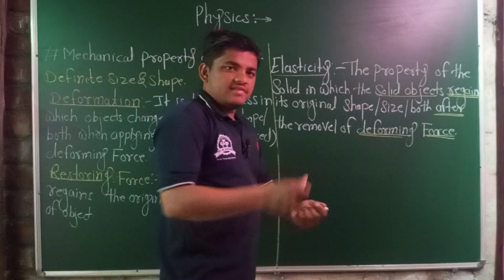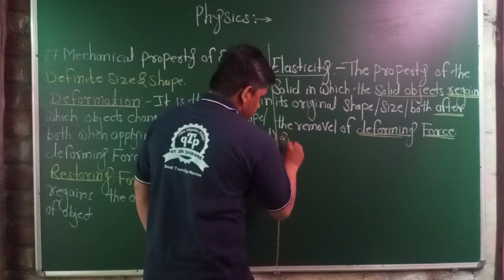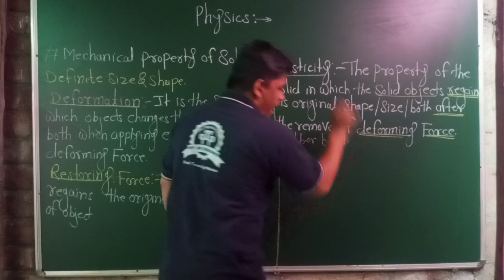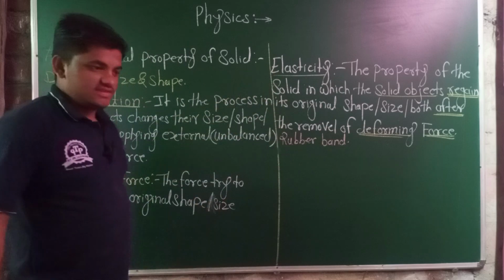The example is a rubber band. Rubber band is a popular and the best example of elasticity.